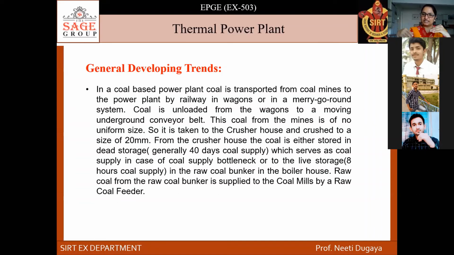Okay, and the running storage keeps running and burning coal. But in dead storage, 40 days of stock has been kept. For example, if a thermal power plant uses 50 tons of coal in a day, then multiply 50 into 40, which means around 2000 tons of coal.